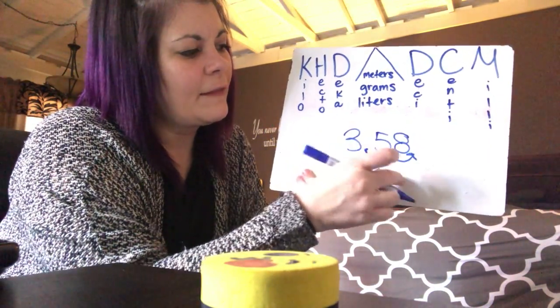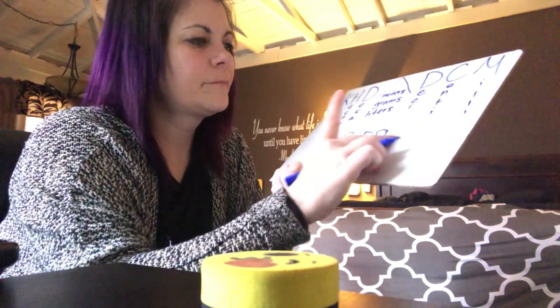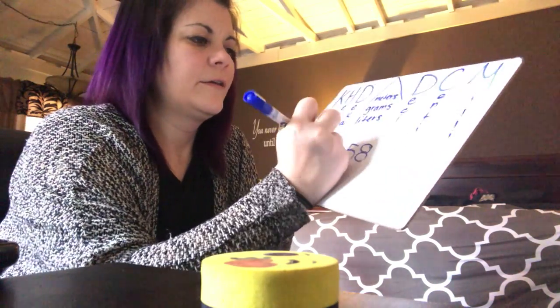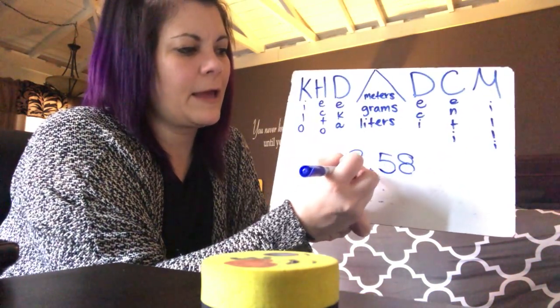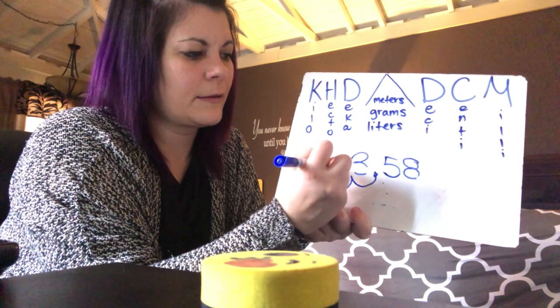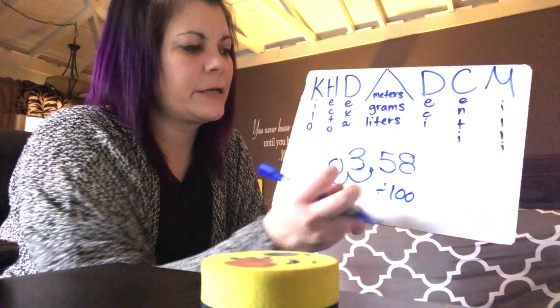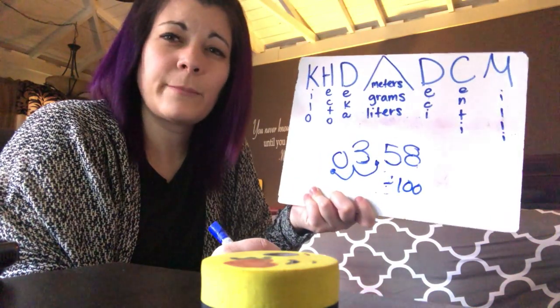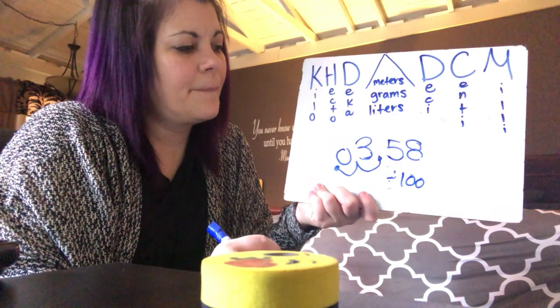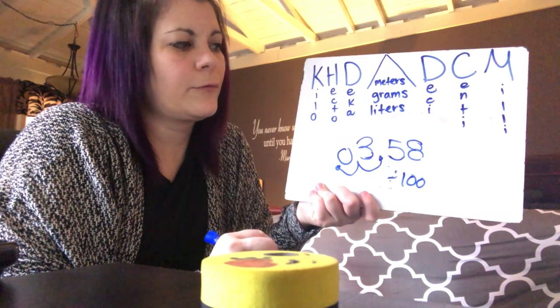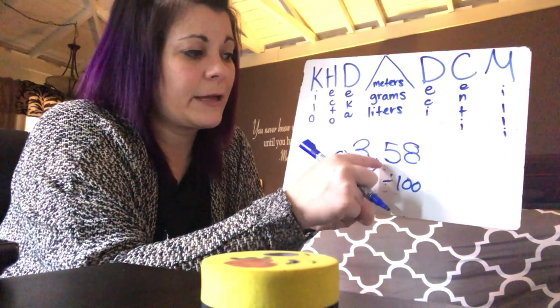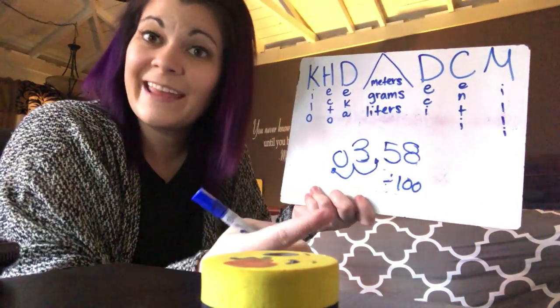If you're going to the left, let's say I jump twice, and I add my placeholder of a 0. I'm really dividing by 100 because I'm making that number smaller, from 3.58 to 0.0358. I'm dividing by 100 because I jumped twice, and 10 times 10 is 100. So that's a little background on what we're really doing when we convert these.